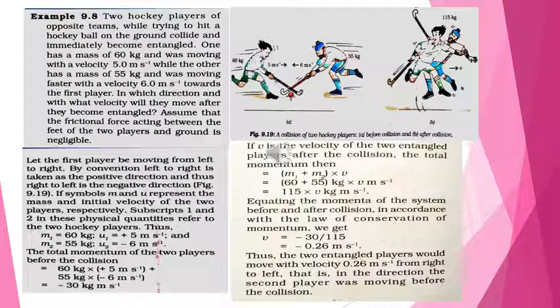Now equating the momentum, as per the law of conservation of momentum, momentum before collision and after collision is the same. We will get v equals minus 0.26 meters per second. Thus, the two entangled players would move with a velocity of 0.26 meters per second from right to left, that is, in the direction in which the second player was moving before the collision.